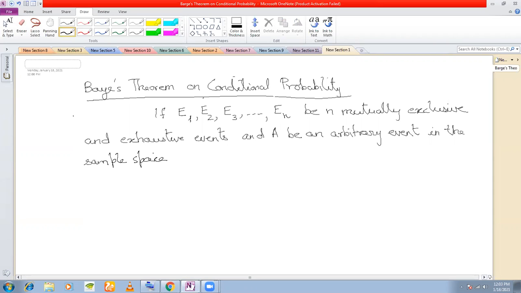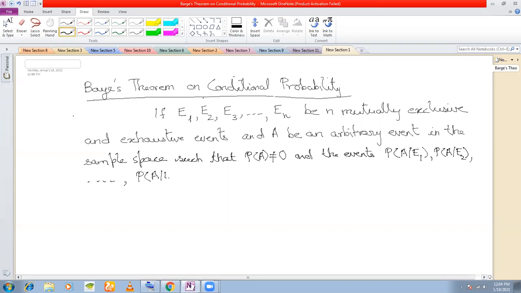In the sample space, such that P(A) is not equal to 0, and the events P(A/E1), P(A/E2) up till P(A/EN) be all known.